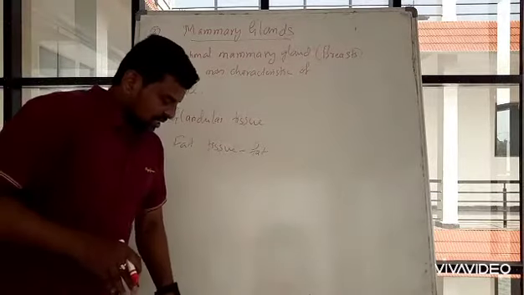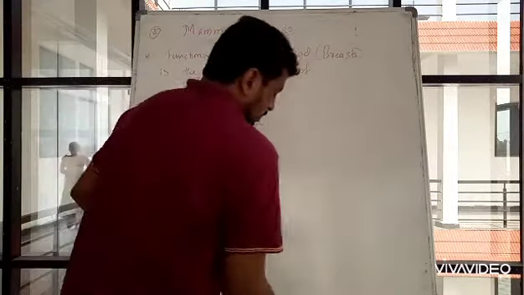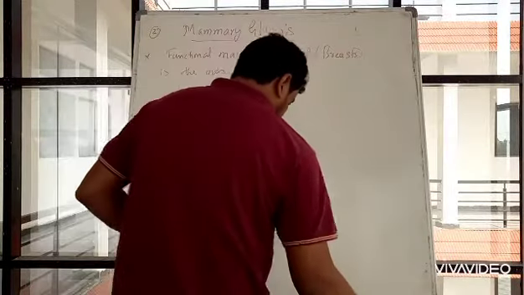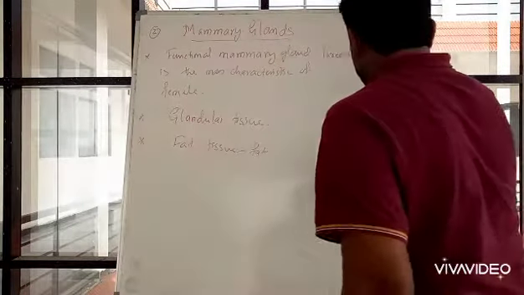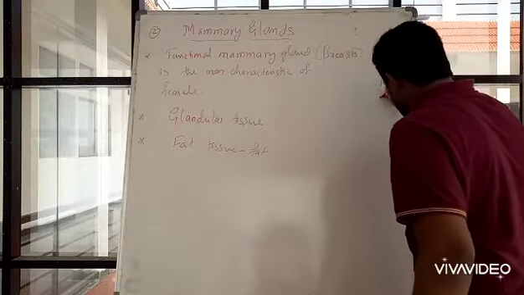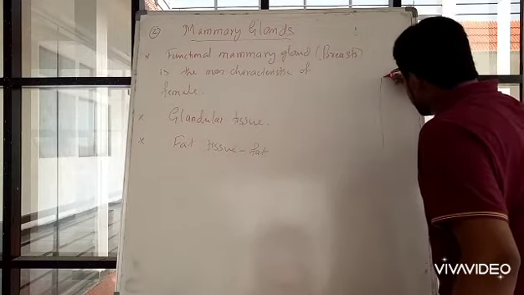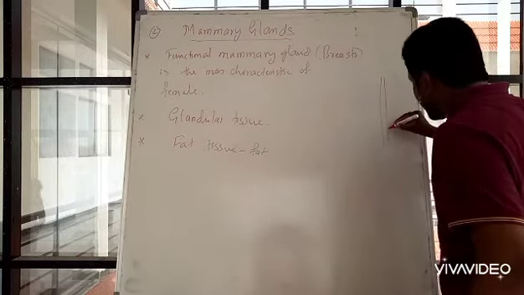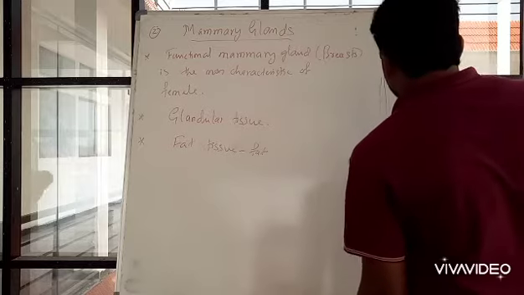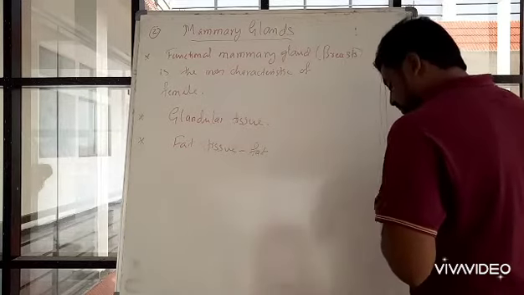Let us try to understand with the help of a diagram. If you can, draw this diagram. This is the chest region, mainly the rib region, of the female body.